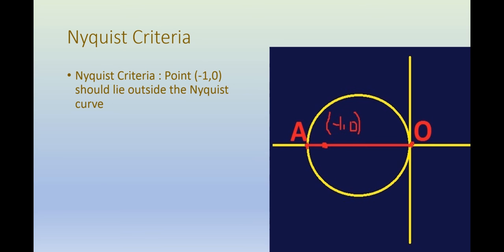So how can we summarize the Nyquist criteria, which was the topic of our discussion in this lecture? The Nyquist criteria can be summarized as: the point minus 1, 0 should lie outside the Nyquist curve. That is, the point minus 1, 0 should not lie on or inside the Nyquist curve. So this is the Nyquist criteria for stability of amplifiers.